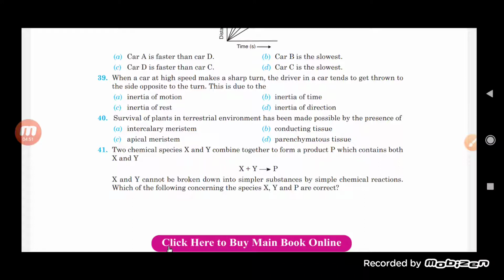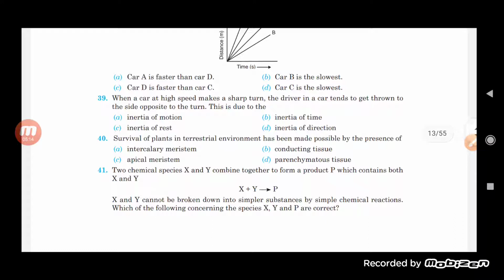So we can say here that there is a must need of the conducting tissue, and this conducting tissue will help in the survival of the plant in the terrestrial environment.